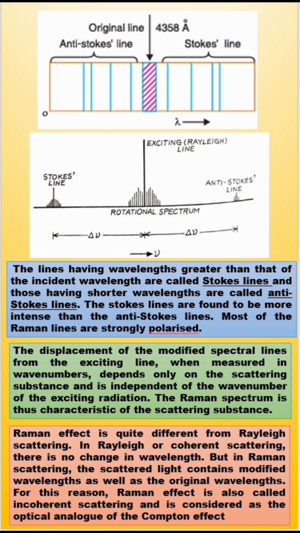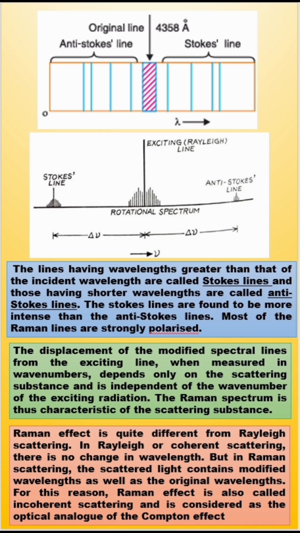Here, the displacement of the modified spectral lines from the exciting line, when measured in wave number, that is k, will depend only on the scattering substance that I mentioned, like benzene, toluene, etc., and is independent of the wave number k of the exciting radiation. And Raman spectrum is thus characteristic of the scattering substance, and that is why Raman effect is widely used to identify various molecules in condensed matter physics, in chemistry, etc.